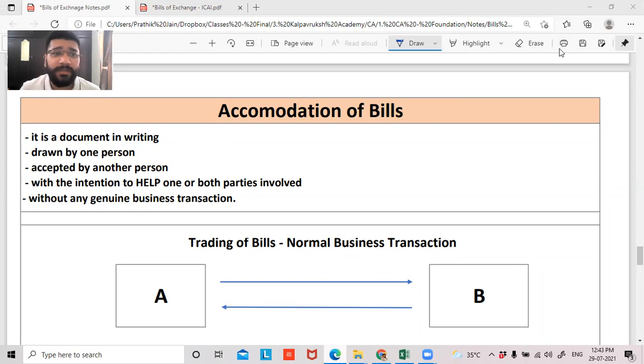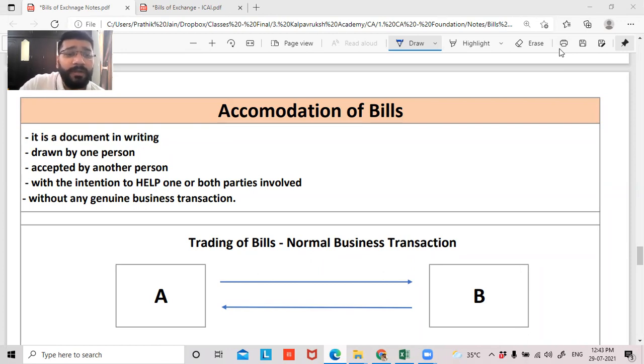So guys, we're doing this chapter of accounting for bills of exchange. And guys, in the previous class, we had completed the discussion on the accounting treatment of renewal of the bill and the retiring of the bill under rebate. So guys, today we'll be heading towards a new concept, and that is accommodation of bill. So guys, let's understand what accommodation of bill is all about.